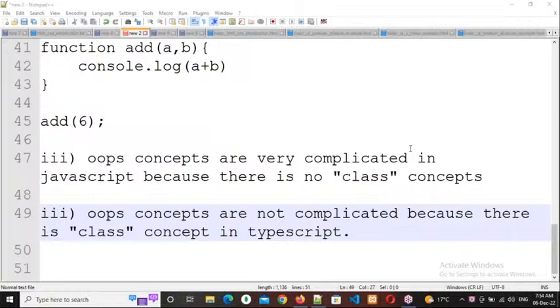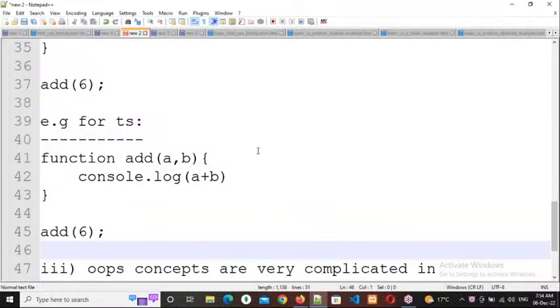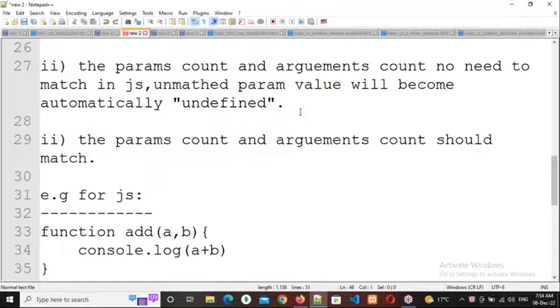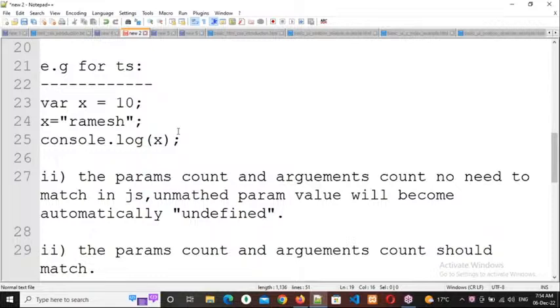Yes, sir. One question. Yeah, tell me. Here you are saying that it will throw the compilation error if there is no matching between the arguments and parameters. Yeah, our transpilation error. Here also, the first one also will throw this transpilation error. Why? Because TypeScript cannot be understood by the computer by default. It has to be converted into JavaScript. But JavaScript is exactly opposite to TypeScript. So whenever it is converting from TypeScript to JavaScript, it will throw an error. But after converting to JavaScript, it doesn't throw any error. Okay, right. I will show you it practically also.